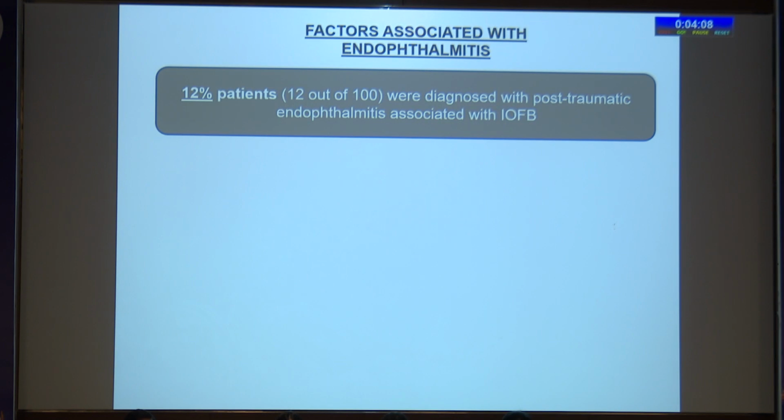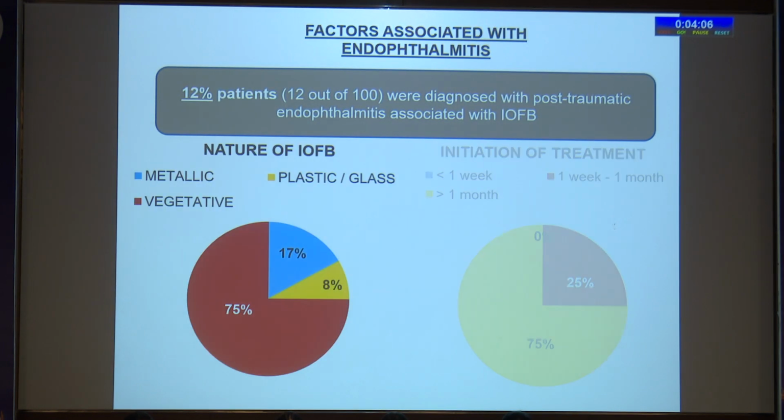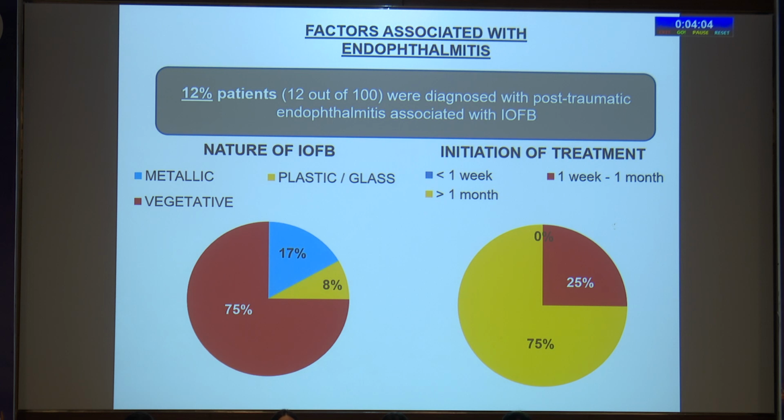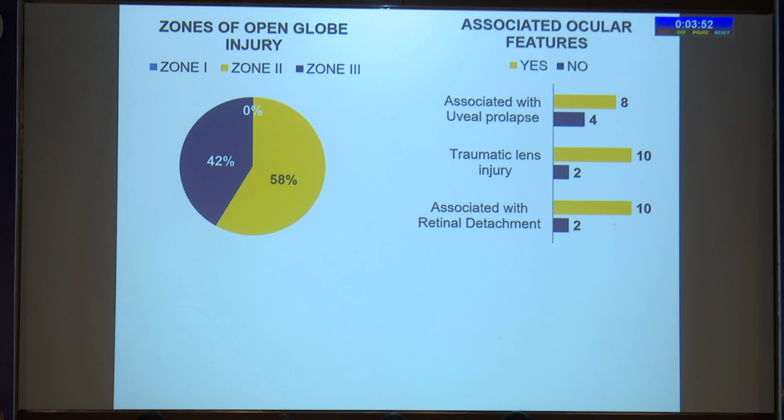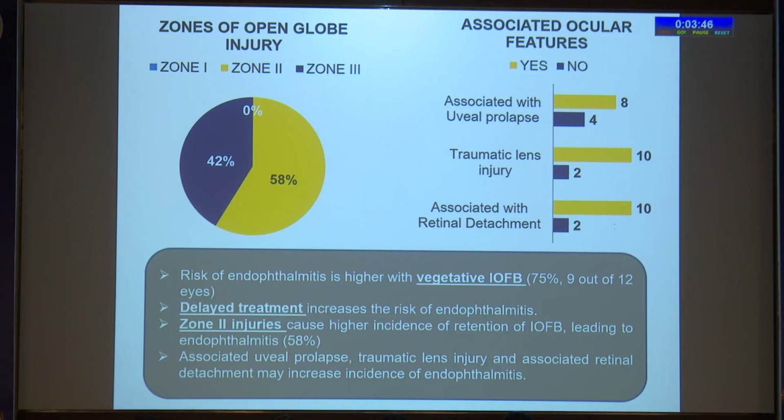12% of these patients were diagnosed with post-traumatic endophthalmitis associated with IOFB, more commonly associated with vegetative sort of IOFB, and with delayed initiation of treatment, that is more than 1 month. Zone 2 injuries were more commonly associated with endophthalmitis. Associated ocular features like uveal prolapse, traumatic lens injury, and retinal detachment were more commonly associated with endophthalmitis.